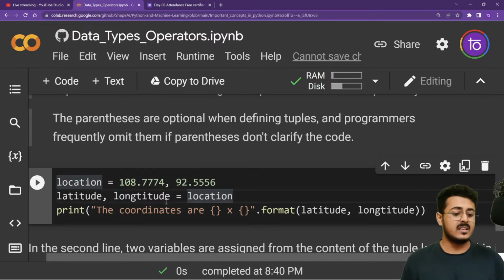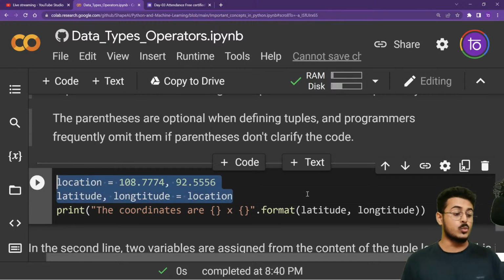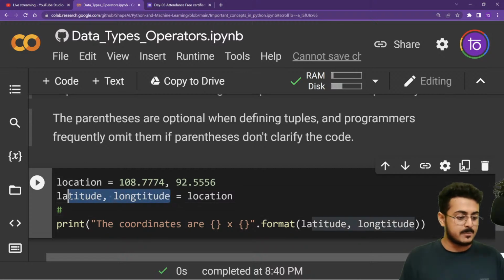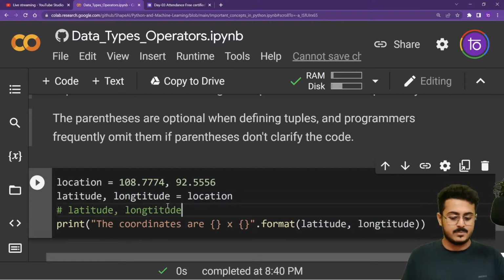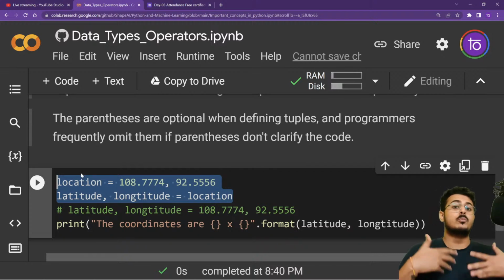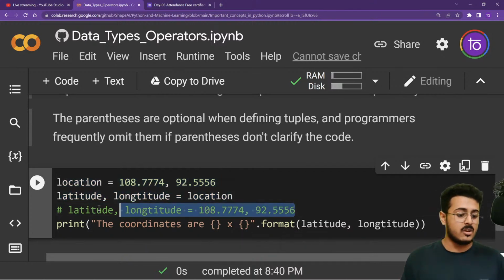Now we can assign these two values to two different variables by writing location right over here. And this way of doing things is called tuple unpacking. This is the exact same thing as writing the multiple assignment operator that we have already seen on the first day. You're just using a variable name. But this method is called tuple unpacking, and this particular way of writing is called the multiple assignment operator.